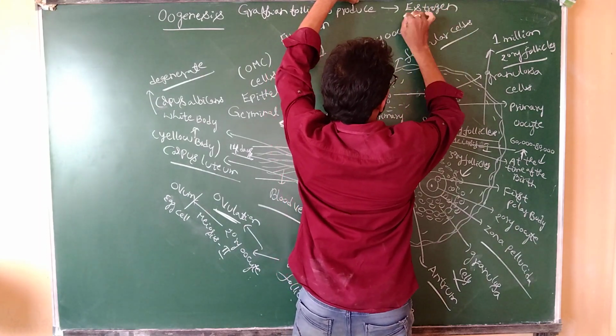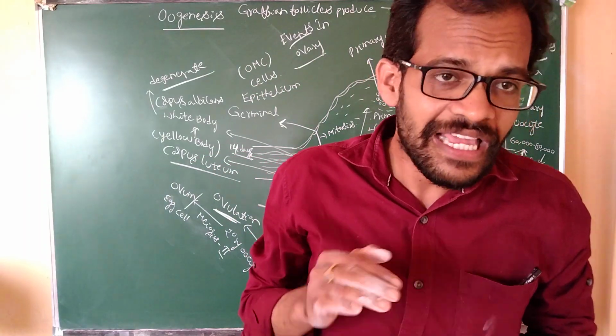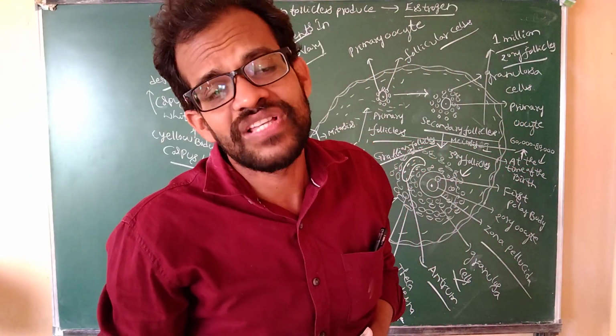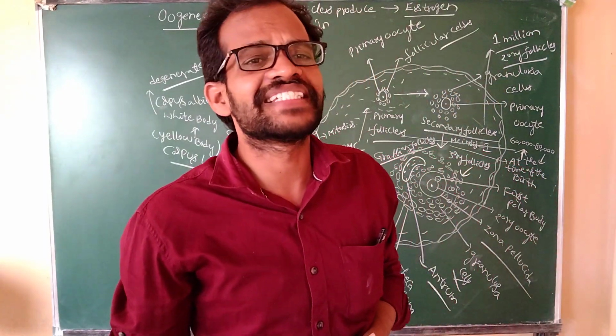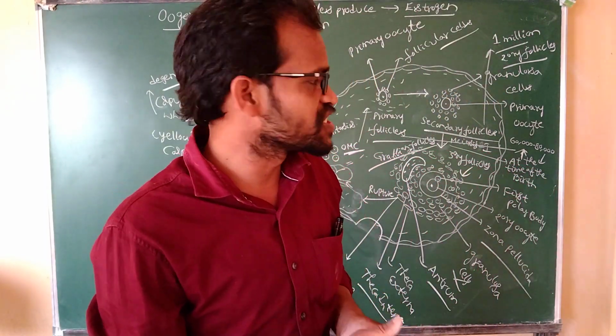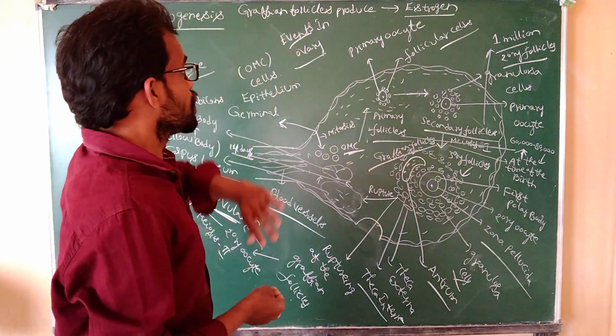What is the hormone? Estrogen hormone. These estrogen hormones are helpful for the secondary sexual characters of the female, that is breast development and hair growth on the genital organs. Okay, all these changes take place in the menstrual cycle. It is the estrogen cycle.